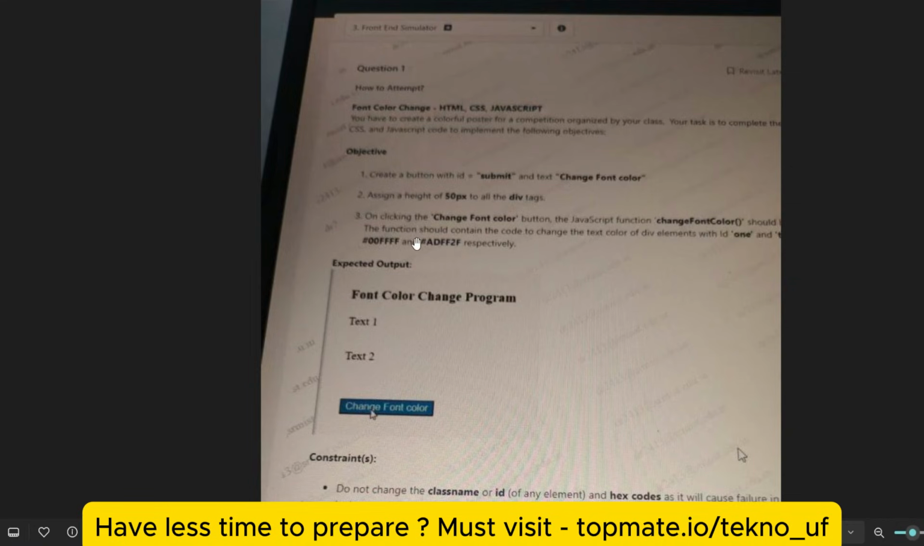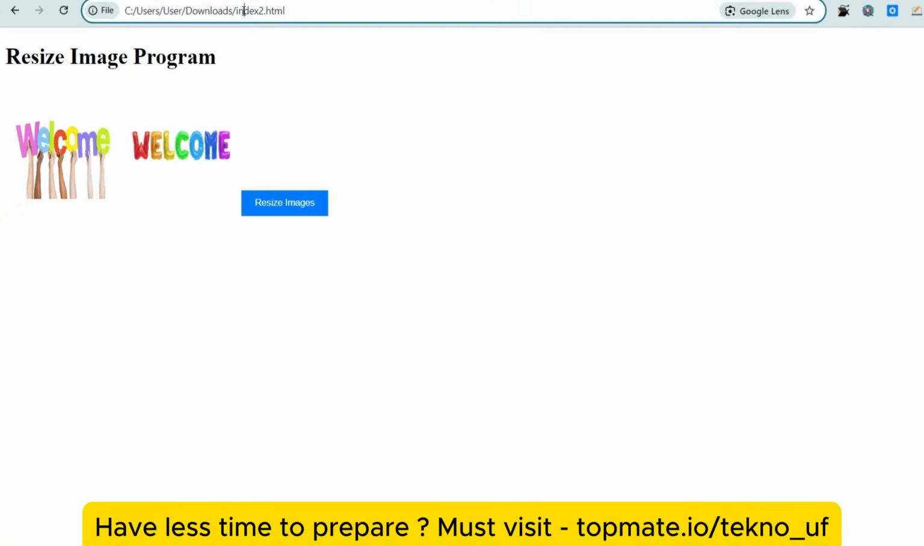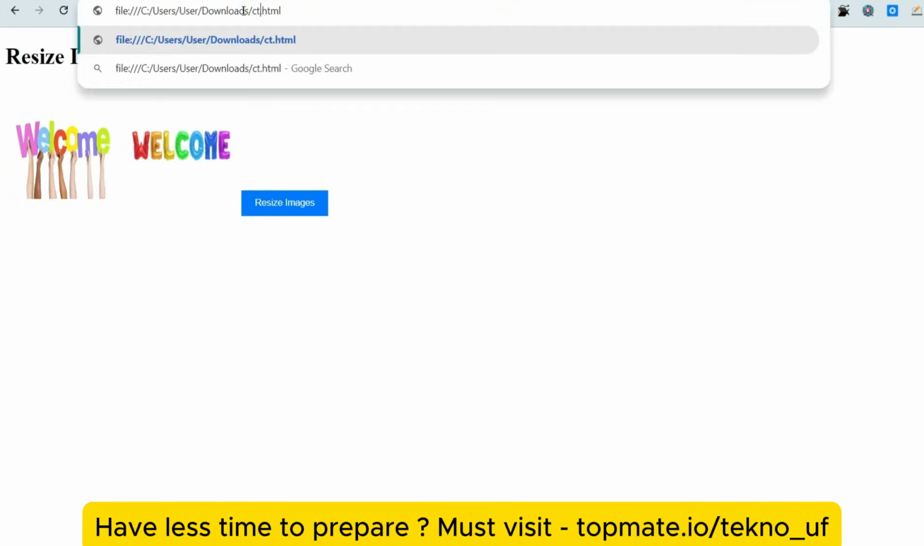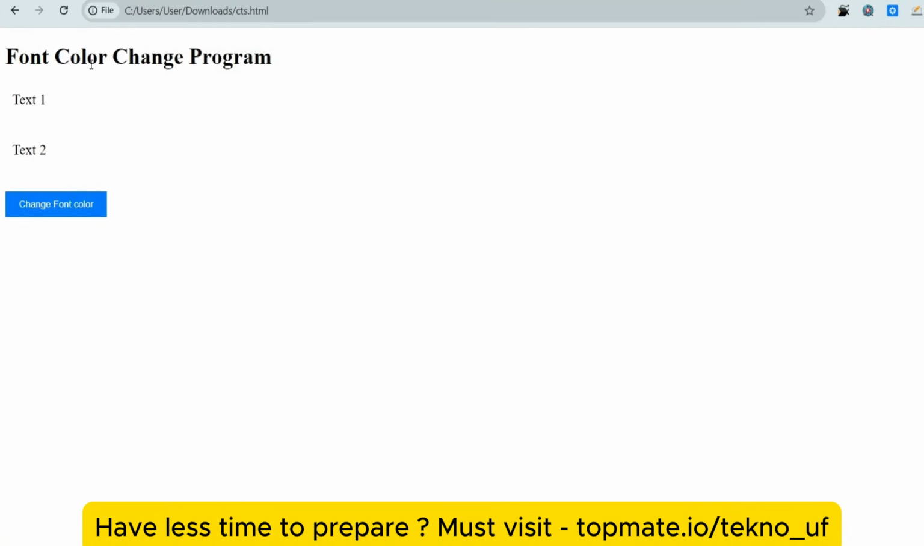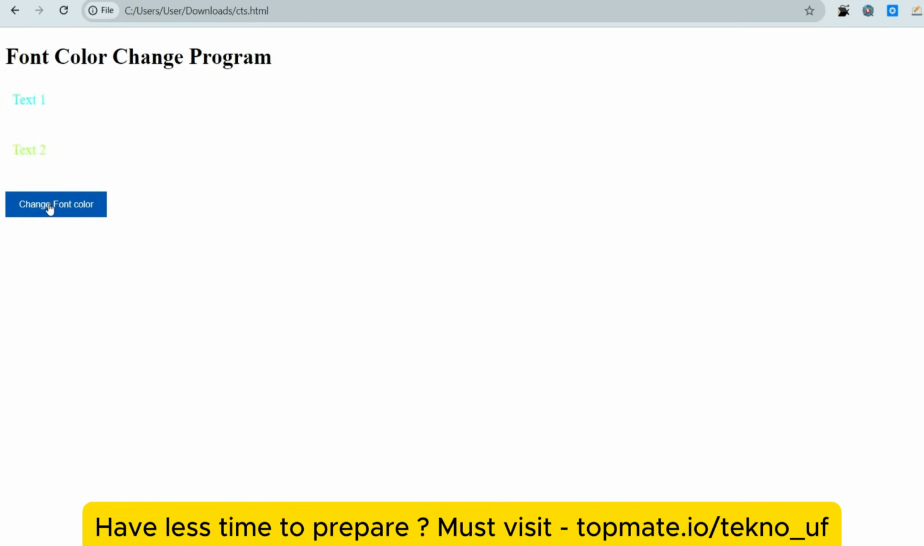to this color. Okay, so basically this is the format of the expected output. So let me share it. So this is how it will look. This is how the expected output should be shown, and when we click on this, the color of text 1 and text 2 will be changed. Okay, so this is what you have to do, nothing rocket science.